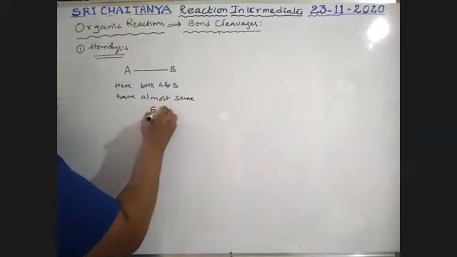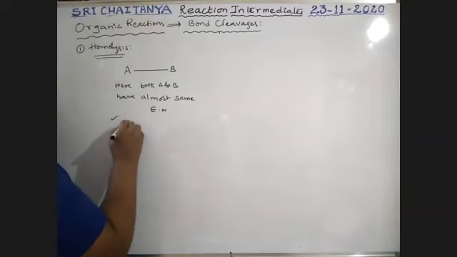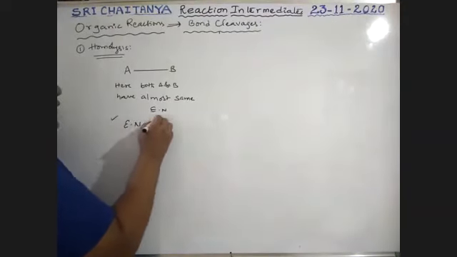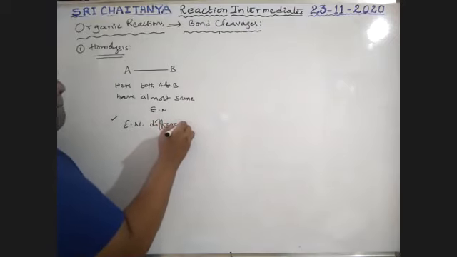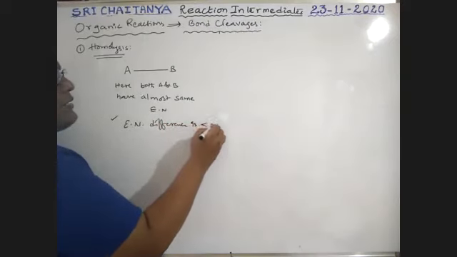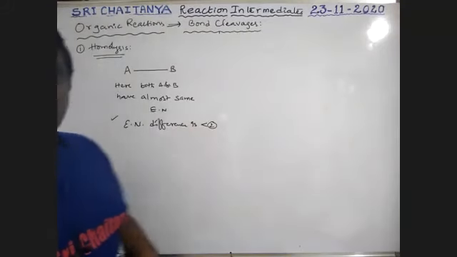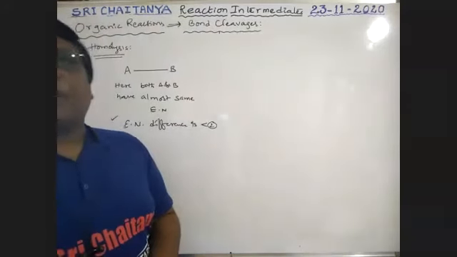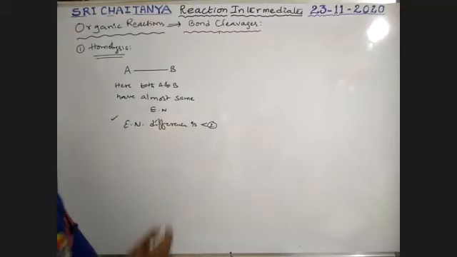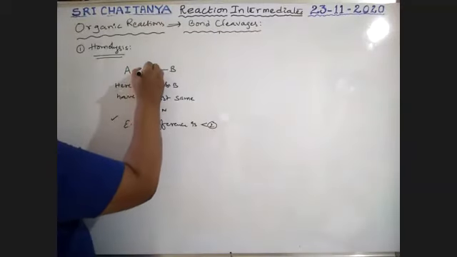Same electronegativity. That means the electronegativity difference is less than 2. Then this type of bond cleavage is possible. And see here, boys, this is a bond pair of electrons.